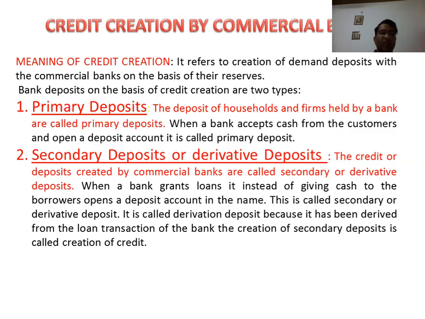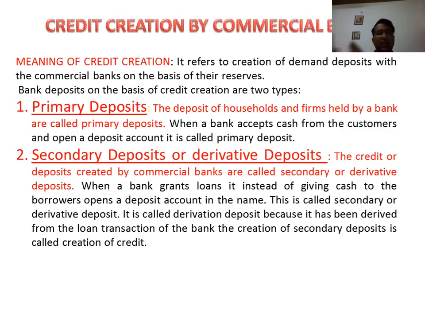The bank assumes that all people will not withdraw money at the same time. They will withdraw at different times. So the bank will not provide loans in cash form to the customers. They will deposit in the account, as a demand deposit. That type of deposit is called a secondary or derivative deposit because it is created by the bank. It is not a primary deposit. The primary deposit is 100 rupees, but from the 100 rupees, the bank creates more money in the accounts of the customers.